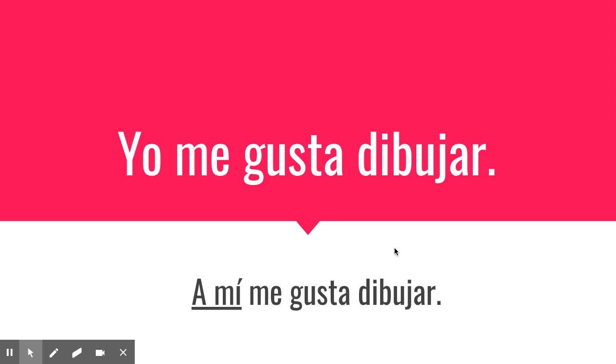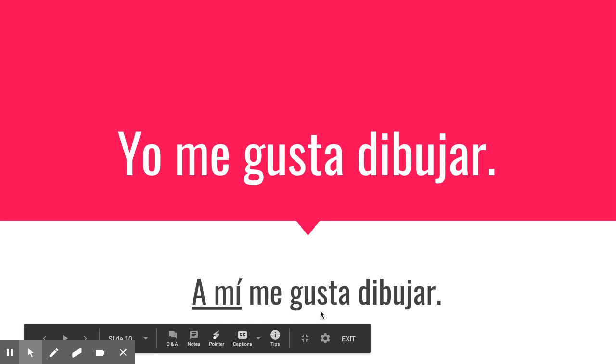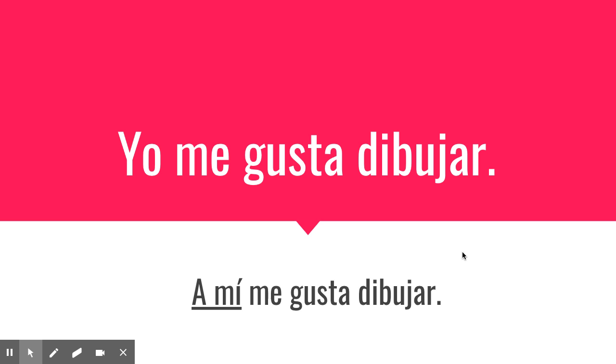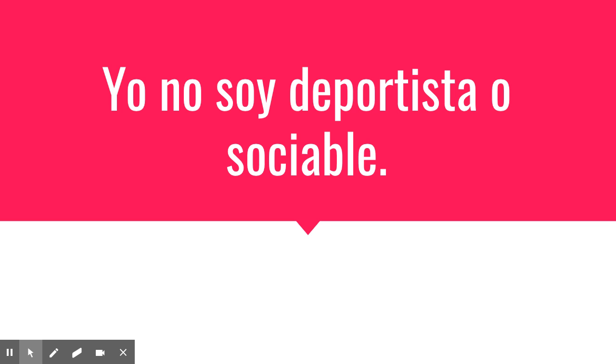Good. So if you want to say you like something, we say a mí me gusta. It is pleasing to me drawing. So drawing is pleasing to me. That a mí is optional. You can just say me gusta dibujar, or you can say a mí me gusta dibujar, but we don't say yo me gusta. Okay? ¿Dónde está el error?